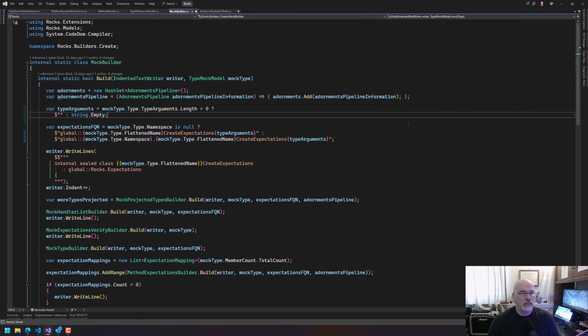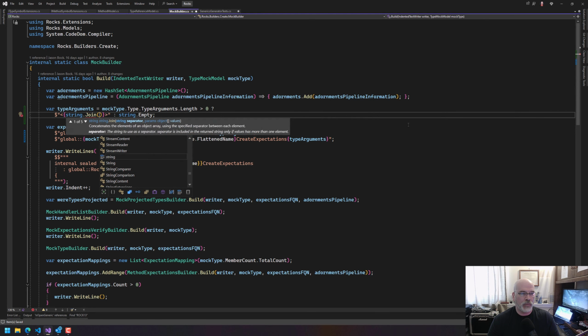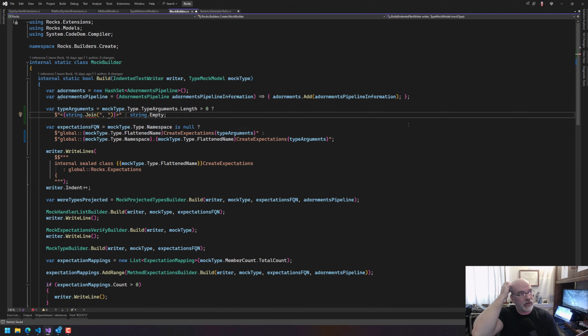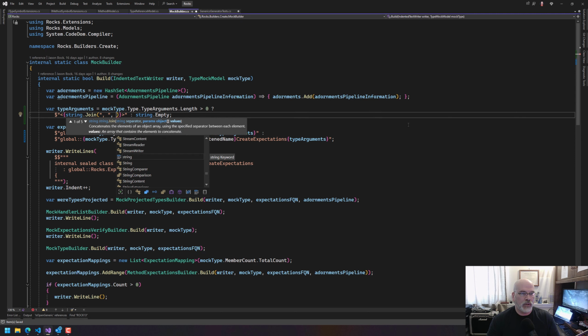Okay. Now, what we want to do here is a string. Well, no, we need the brackets around everything. And we need to say string.join using the separator of a comma, right? Because we want that to be a space. I think that's it, and then we just join on mock type arguments.